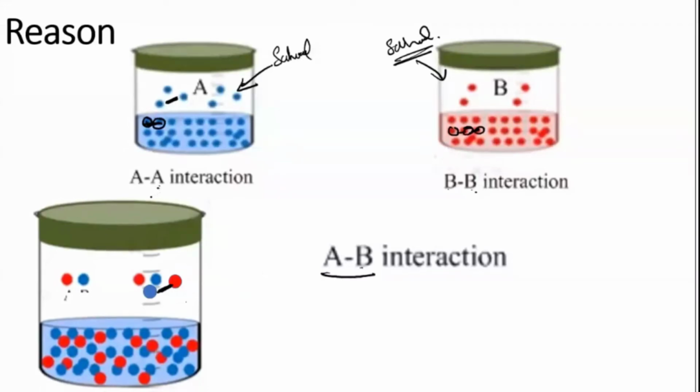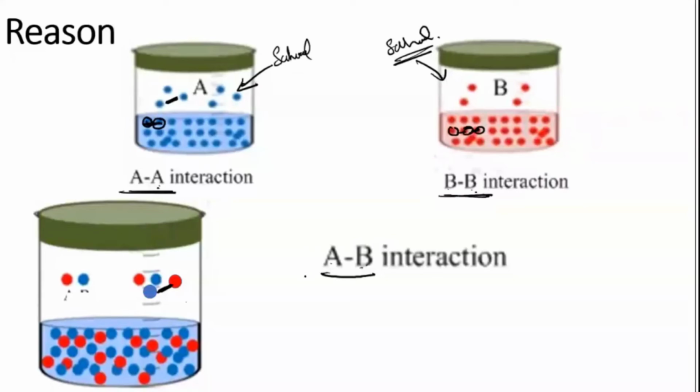Okay, so the same thing you apply for the molecules also. Now A and A was having a certain kind of interaction. B and B, between them there was a certain kind of force of attraction. Now when A and B have been mixed together to form a solution, A and B also have the same kind of force of attraction. So there is no difference. If there is no difference, then they will behave like an ideal solution. When a difference comes into the picture, then they will deviate. When you don't like something, you start rebelling, correct? If you find that whatever you expected, the same thing you have got, then you don't rebel, you are satisfied with that thing. So that is an ideal condition.